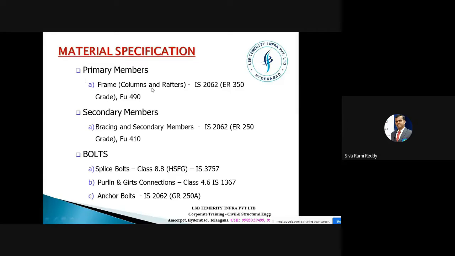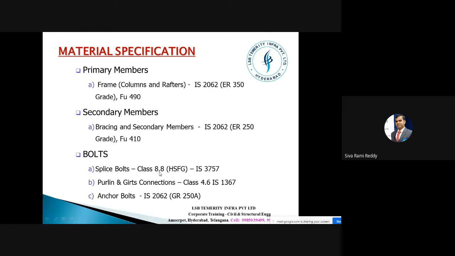In addition to primary members and secondary members, we also have the connections. These connections will be done by bolts. These bolts will be used for different types of connections, like splicing cases. Splice bolts, class 8.8 HSFG, means high strength friction grip bolts. For this we again have a special code book, IS 3757. For purlins and girts, high strength bolts are not really required, so the strength has been reduced by almost half. So here it is 8.8.